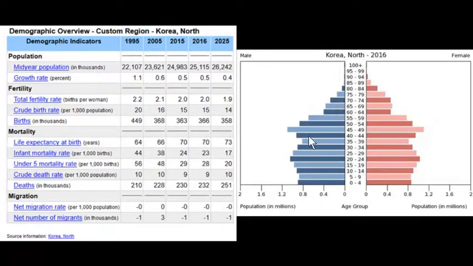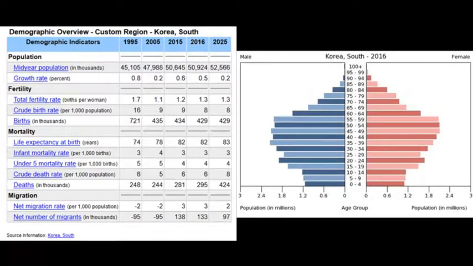But from that, we also see, similar to Japan, another echo boom. We see the 45 to 49-year-olds that had their echo boom. So there are a lot of 15, 20 to 25-year-olds currently in North Korea. But if we look at the base of the population pyramid, it has the false illusion that it's a stage 3 country. It's got that rectangular base, maybe even coming inward. But once again, this is just because it's such a backwards country. It's so rural, so impoverished, that there's not a lot going on here.